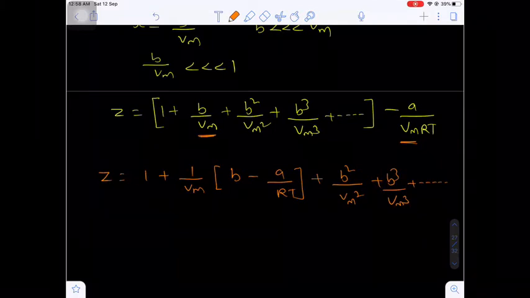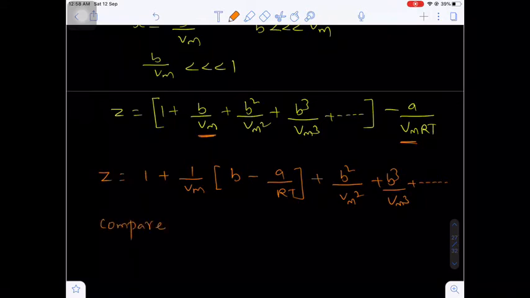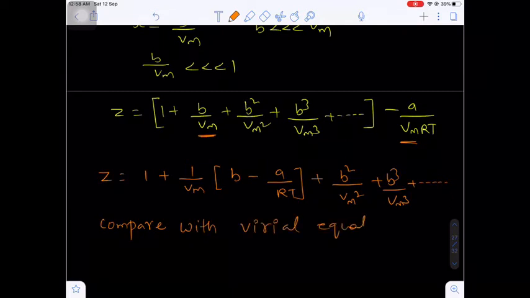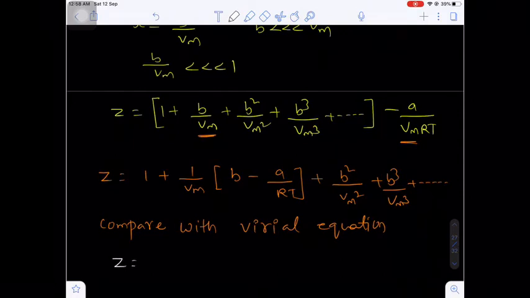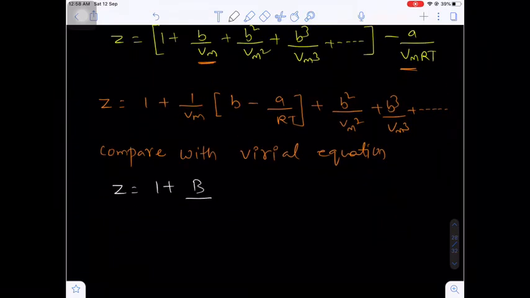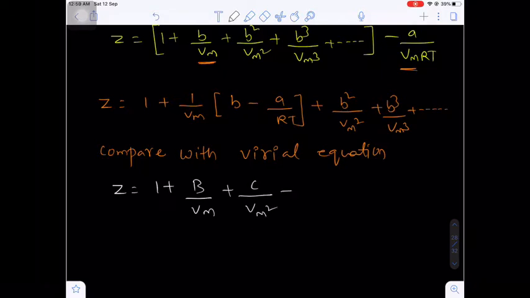Now if you see, compare with the virial equation. So what is the virial equation here? Z is equal to 1 plus B by Vm plus C by Vm square plus D by Vm cube, and so on.